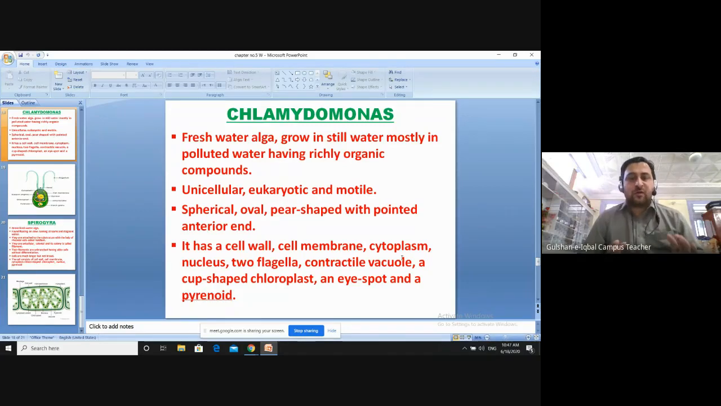Okay, it has a cup-shaped chloroplast. You will see the chloroplast inside it is like a cup. The green pigment is like a cup, and that green pigment helps them in the process of making food.